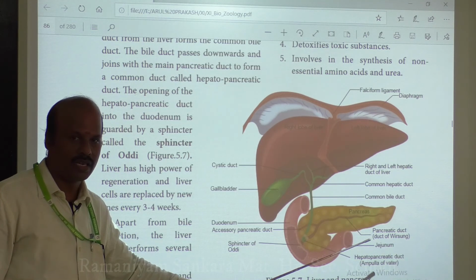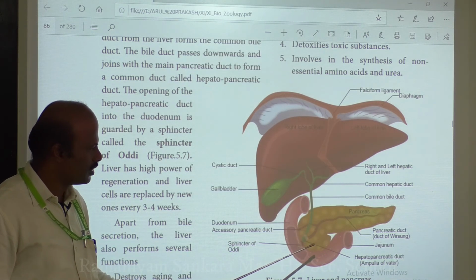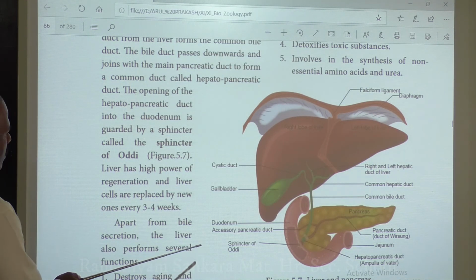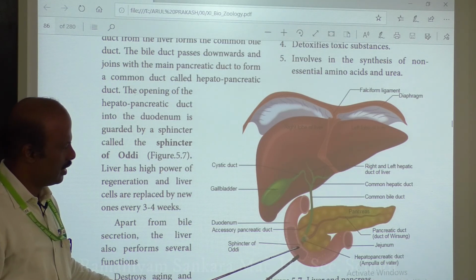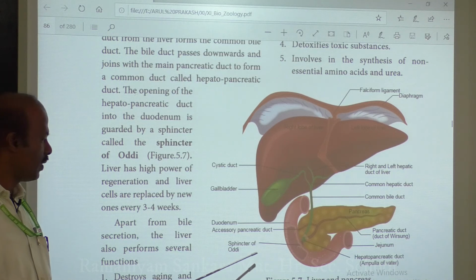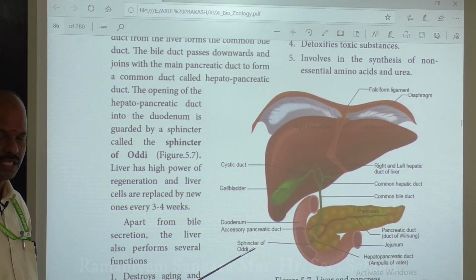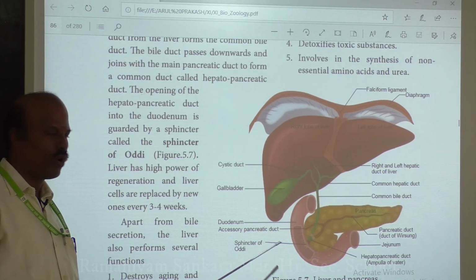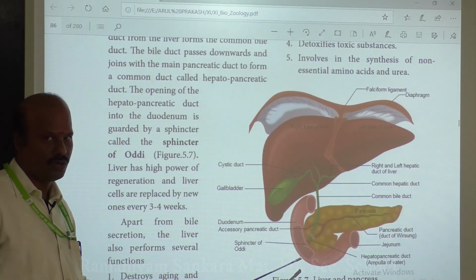So the hepatopancreatic duct is a fusion of both the ducts, that is, the common bile duct as well as the pancreatic duct. The release of this particular bile is usually under the control of your sphincter of Oddi. It is a regulatory muscle. These regulatory muscles regulate the flow of bile from the hepatopancreatic duct into the duodenum.